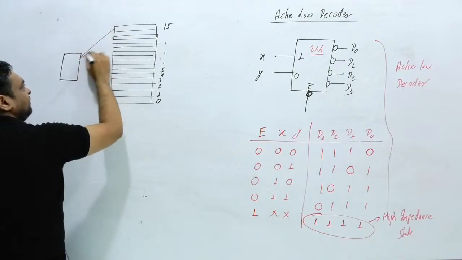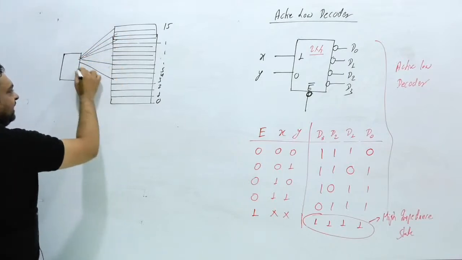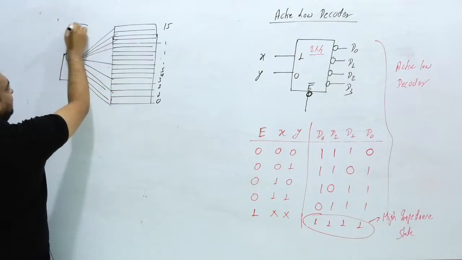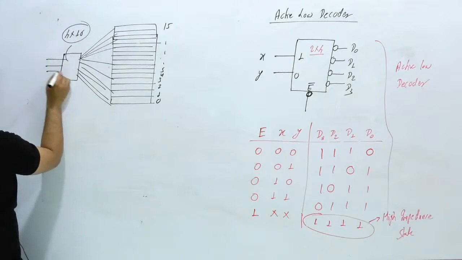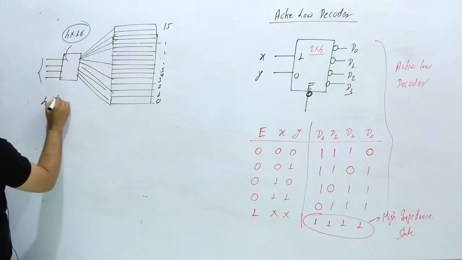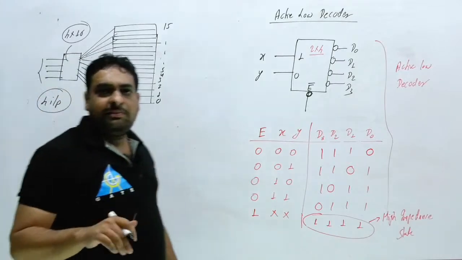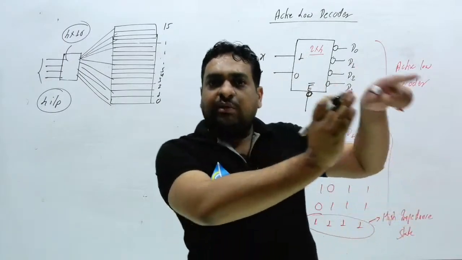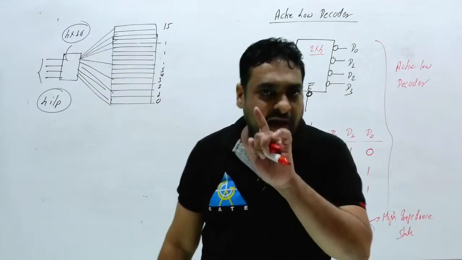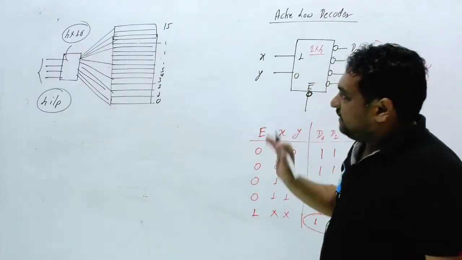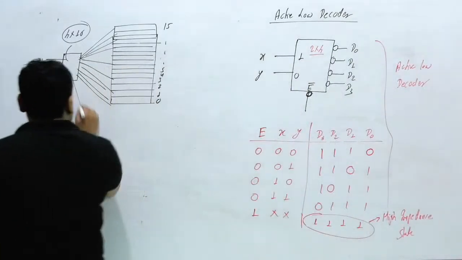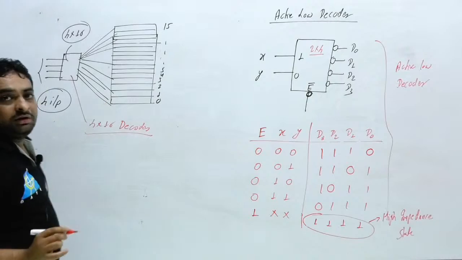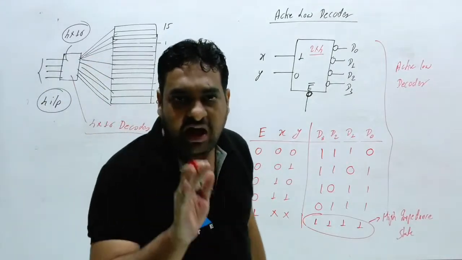Then the decoder will have 16 lines like this. So this requires a 4 cross 16 decoder, and here only 4 inputs are required. So by using 4 inputs, you can locate 16 addresses. At one time, you have to reach only one address. By using this decoder, which is nothing but a 4 cross 16 decoder, this is the first use of decoder. So before every memory, decoders are present.